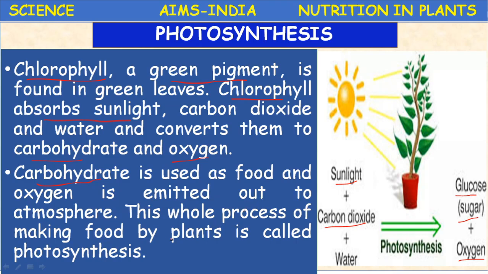This whole process of making food by plants is called photosynthesis. So this is a green plant. By using the reactants carbon dioxide and water in the presence of sunlight and chlorophyll, it undergoes the photosynthesis reaction and synthesizes carbohydrate, or the food material, and releases oxygen during this process.